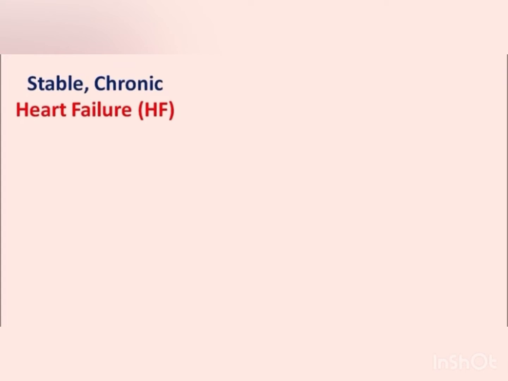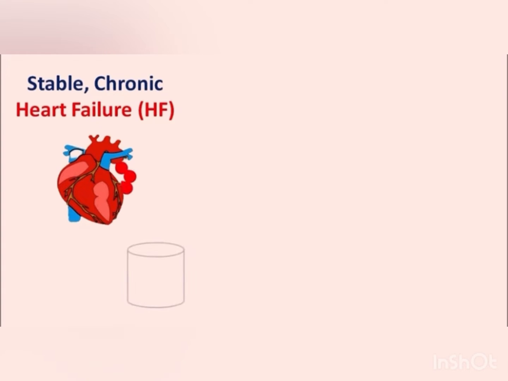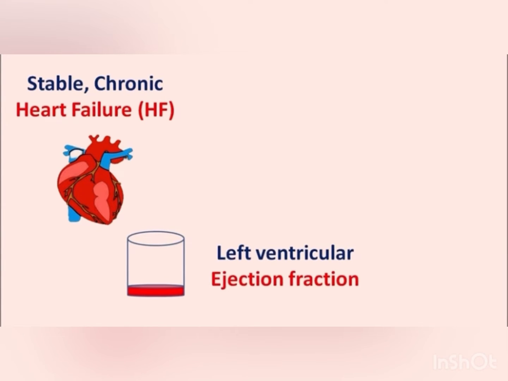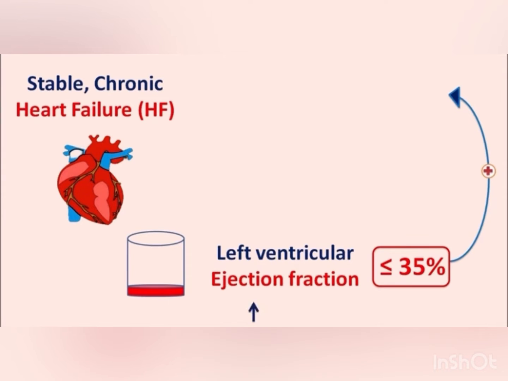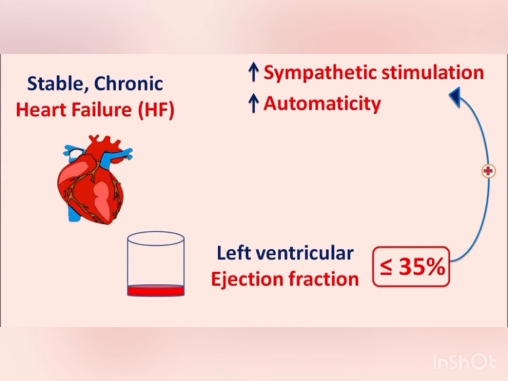So we have seen that ivabradine is useful in patients with stable chronic heart failure. In these patients, because of heart failure, the cardiac output is somewhat reduced. So when the heart is going to contract, it is going to eject the blood, and whatever fraction of the blood is ejected out of the left ventricle can be denoted as left ventricular ejection fraction. And when this LVEF is less than or equal to 35%, it indicates a serious heart failure in the patients. This condition may stimulate a few pathways, resulting in stimulation of the sympathetic system as well as an increase in automaticity.